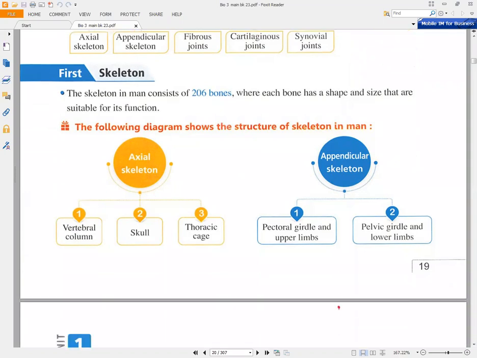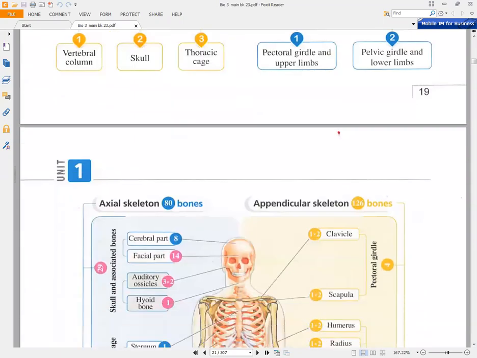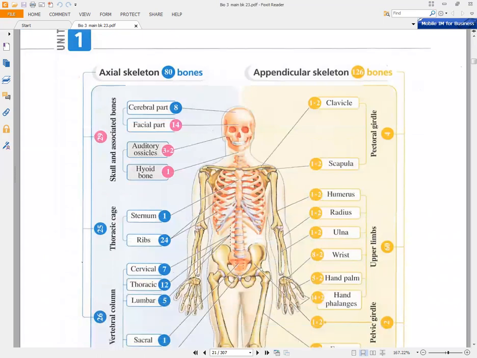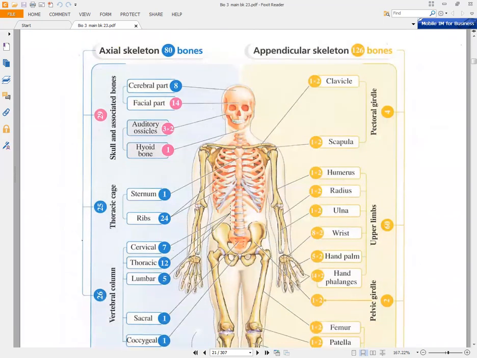Also, you have to know that the skeleton consists of two parts. We have the axial skeleton and the appendicular skeleton. What do we mean by axial skeleton? The axial skeleton is present in the middle of our body. If you look here, you will find the skull. So the skull is a part of the axial skeleton.